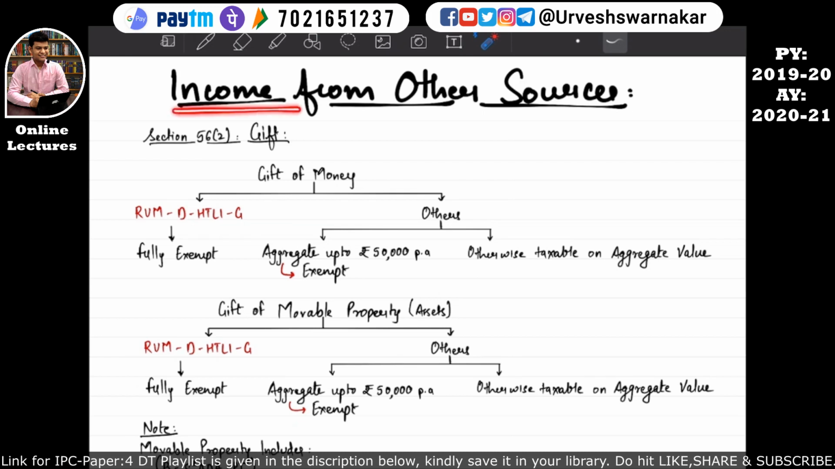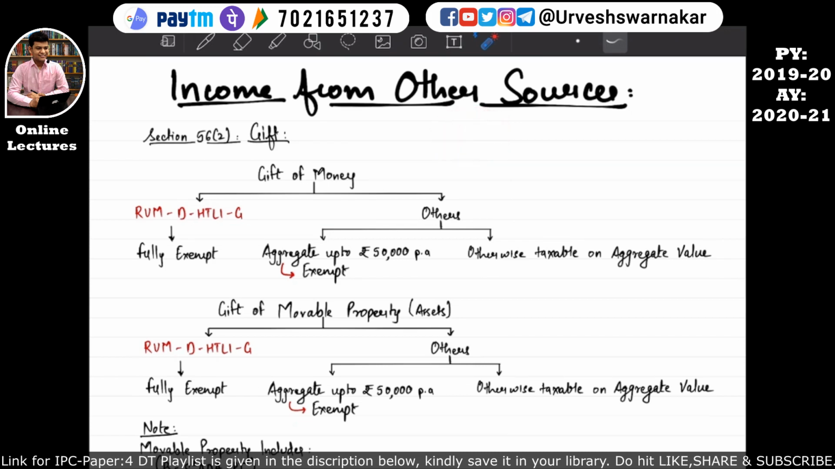So basically, in this chapter, income from other sources, we are going to study how to identify whether a particular income will fall under this head, income from other sources, and also we are going to study some of the exemptions which are given under section 10. I hope this is quite clear to you all.